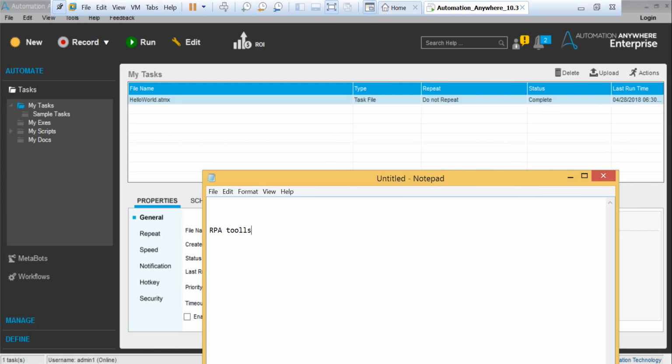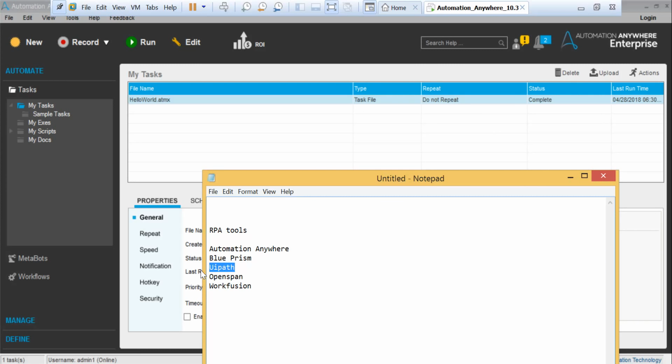There are many RPA tools. Very quickly, this one is Automation Anywhere, and there is Blue Prism, for which I've created a separate series that you can refer to, and UiPath, OpenSpan, and a lot of others. There are around 30 tools. If I do a very brief comparison between Automation Anywhere, Blue Prism and UiPath, where does Automation Anywhere stand in the market? First leader is Blue Prism, the second is Automation Anywhere, third is UiPath, then comes WorkFusion, OpenSpan. It's quite simple.